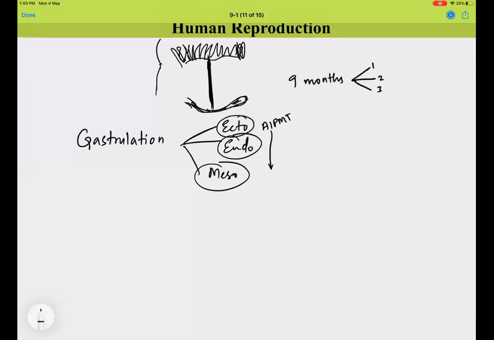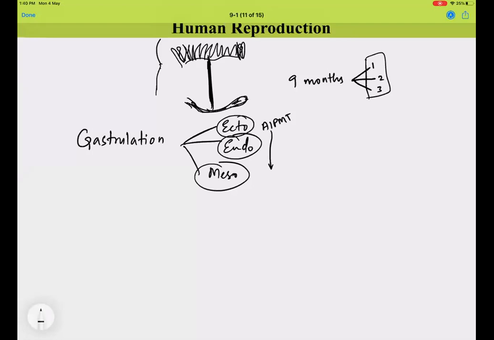So these are a few examples that we can quote here. In all the three trimesters, there are several changes happening. By the end of the first trimester, almost all organ formation will be done, and by the end of the second month of pregnancy itself, the fetus will develop limbs and digits.